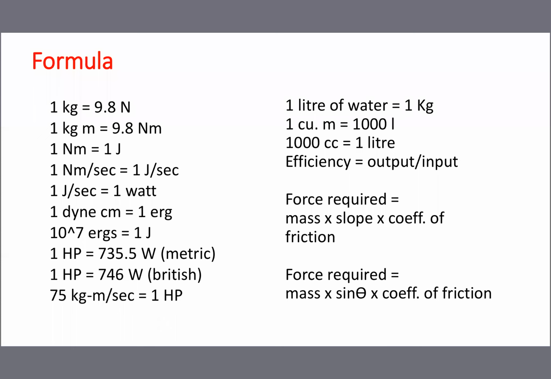1 kg meter is equal to 9.8 Newton meter. 1 Newton meter is equal to 1 joule. All are objective questions. Again, 1 Newton meter per second is equal to 1 joule per second. Both are equal. 1 joule per second is equal to 1 watt. Similarly, 1 dyne centimeter is equal to 1 erg. 10 power 7 erg is equal to 1 joule.